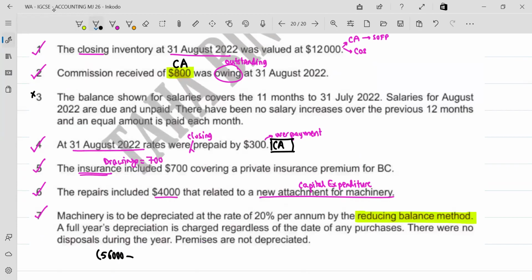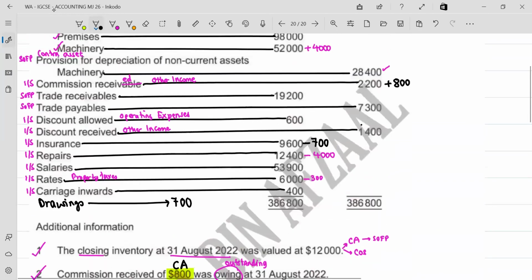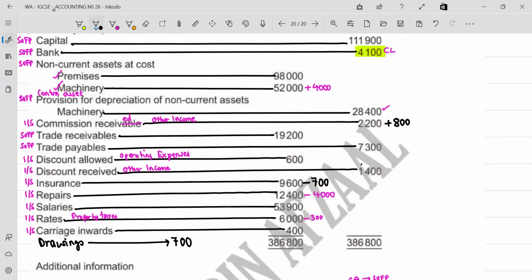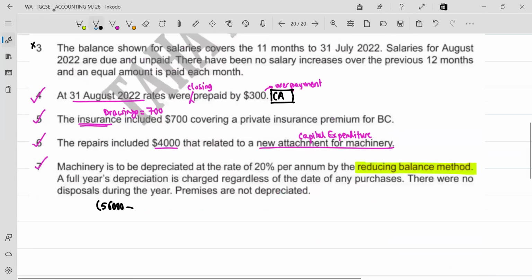So in the first bracket, I write the cost, and then you take away the provision for depreciation. By what amount has machinery already lost value? 28,400. So the cost is written, and from the cost, 28,400 is subtracted.